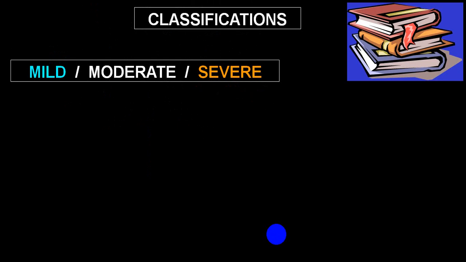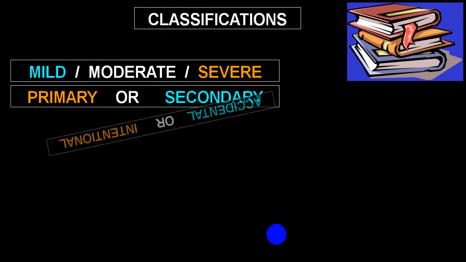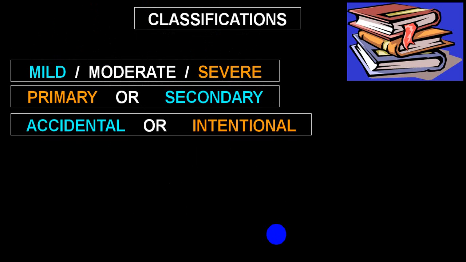You can classify according to severity: mild, moderate and severe. You can classify according to etiology: primary and secondary. You can classify as unintentional or accidental, both mean the same, or intentional or induced hypothermia.